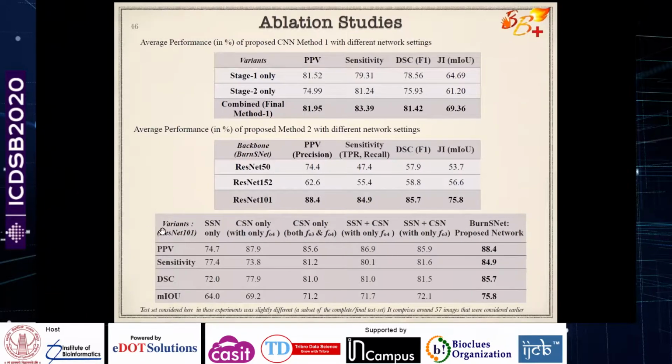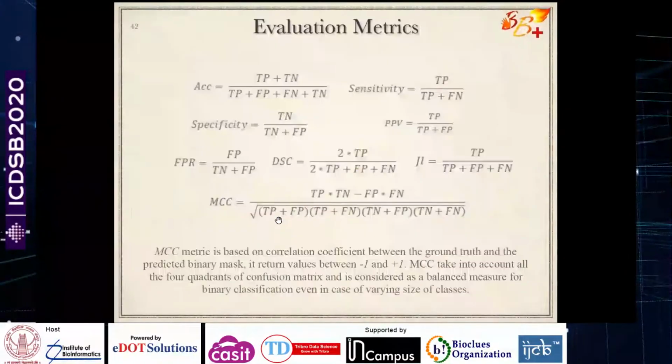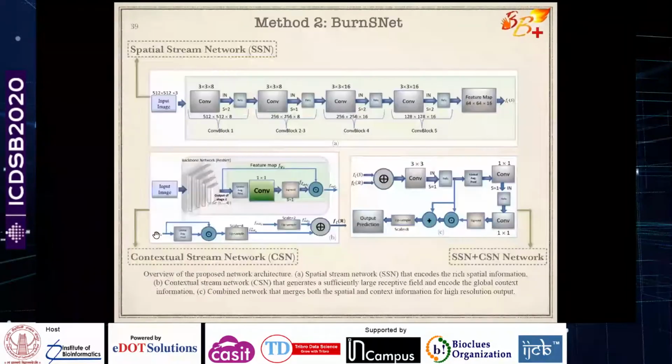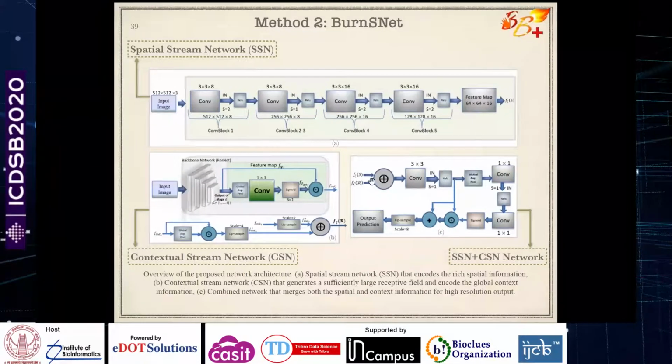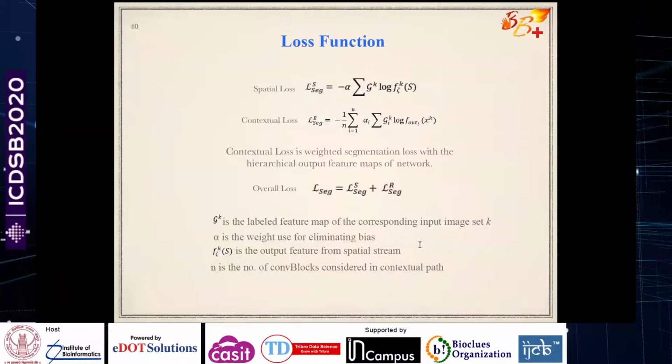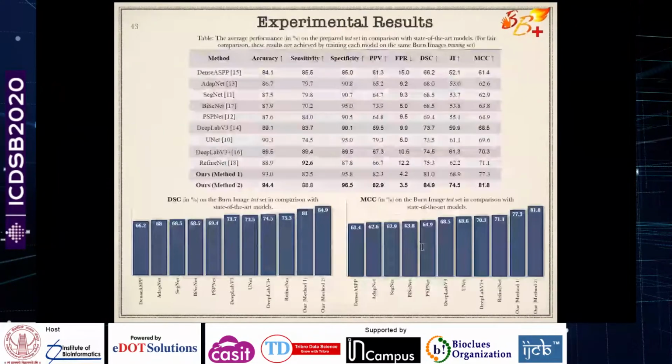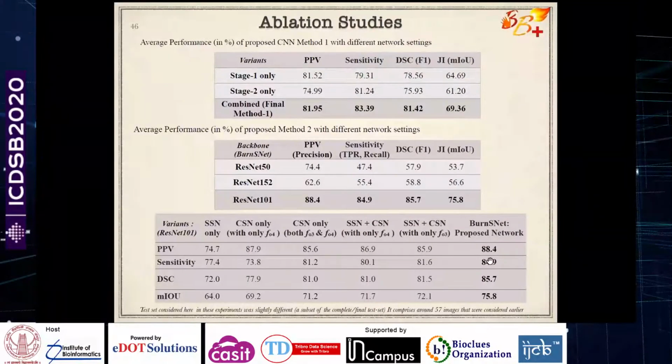But if we combine the spatial stream network and also the multiple features that we are deriving from the base method, the multiple stages of the base method, both stage 3 and stage 4, then we are getting the better accuracy, as I showed you here. Here we are combining two stages, stage 3 and stage 4. Both the stages' network is combined with the spatial stream network. The fusion has been done here, final fusion. That's why we are getting the best network performance, and it is to tell you, from the ablation study, that all these different networks played an important role in coming out with better results.